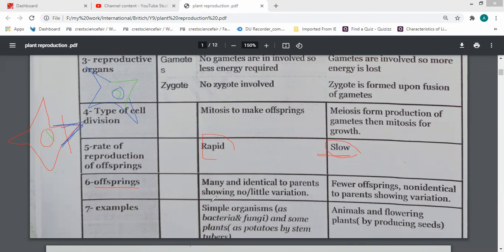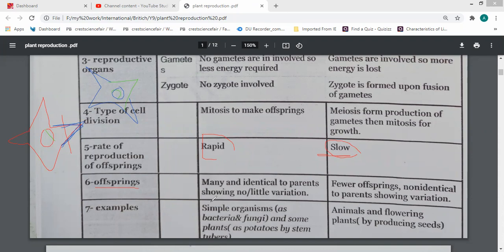Like each one of us at home, the mother, father, sister, brother, we are not similar to each other. One of us has blue eye color, another green, another dark brown, and so on.